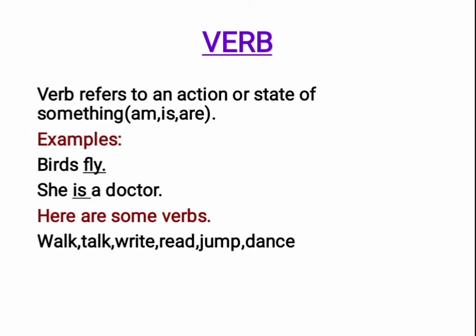Verb. What is a verb? Verb refers to an action or state of something. Here are some of the examples. Birds fly. She is a doctor. In the first one, birds fly. Fly is a verb. It refers to an action. In everyday life, we do some activity. Without activity, we cannot live in this world.